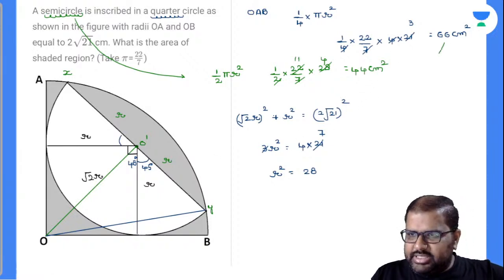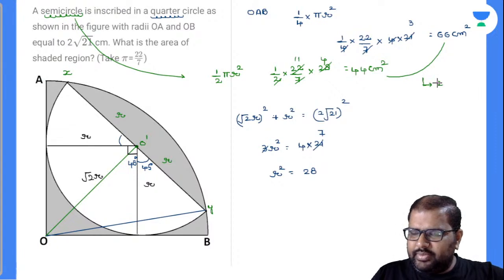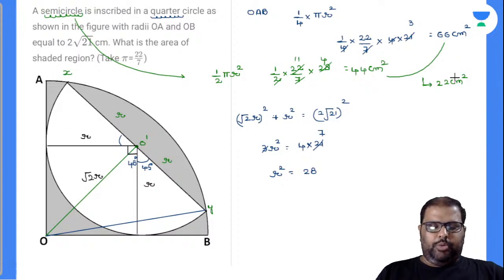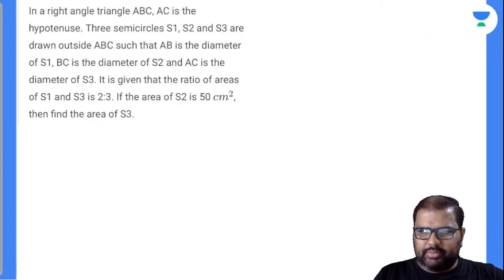So the shaded area value will be how much? Is it 22 centimeter square? Yes, the shaded area value will be 22 centimeter square and this is the answer. I hope I am clear. Chalo. Let's go for the next one.